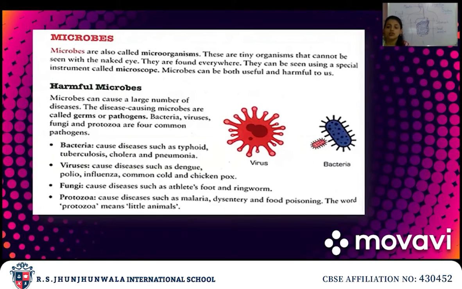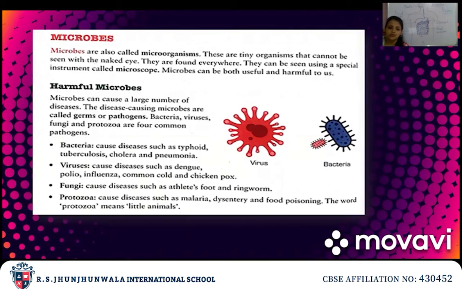Okay, so coming to harmful microbes. There are different types of microbes, some are good, some are bad. The bad microbes cause various diseases to our body. Those are known as germs or pathogens. The microbes which cause diseases to our body, that harm us, are known as germs or pathogens. Bacteria, virus, fungi, protozoa are some types of pathogens. They are common pathogens.